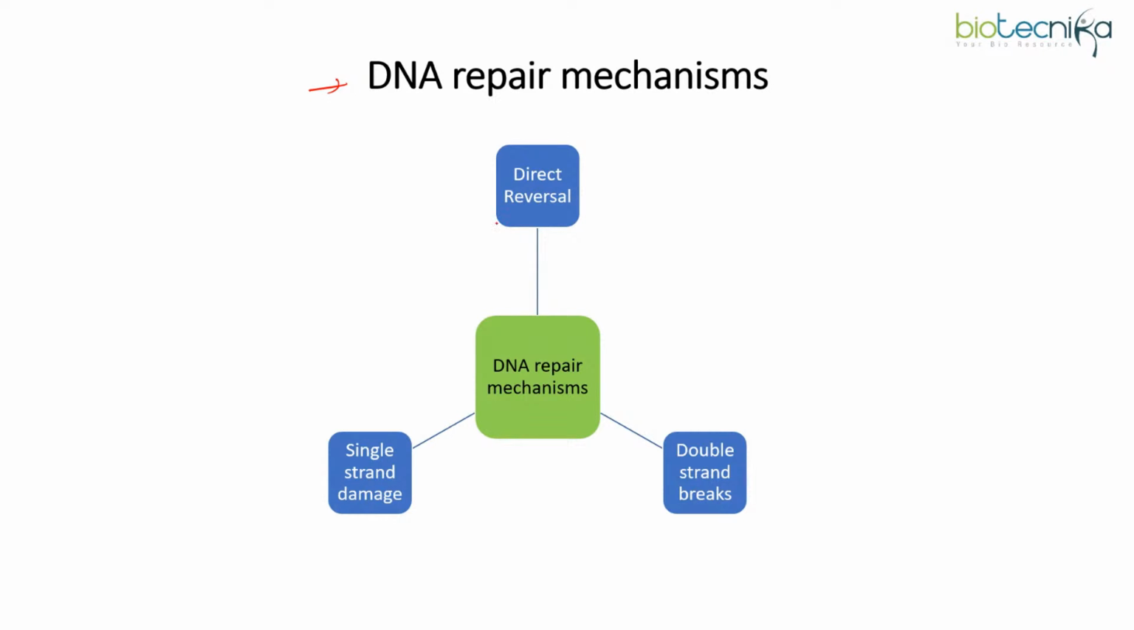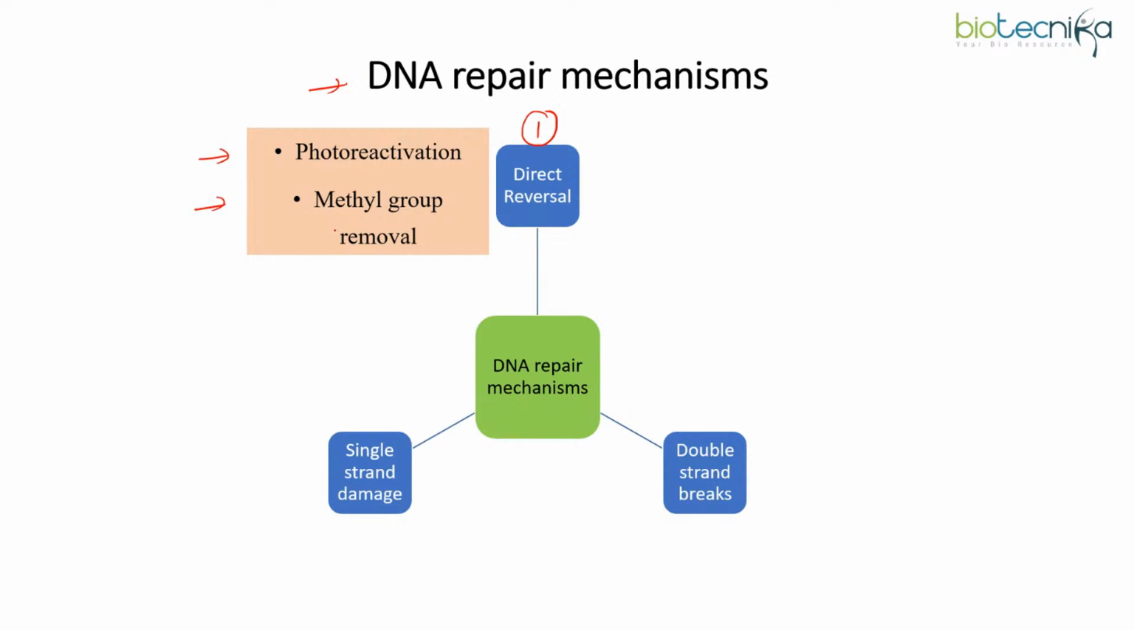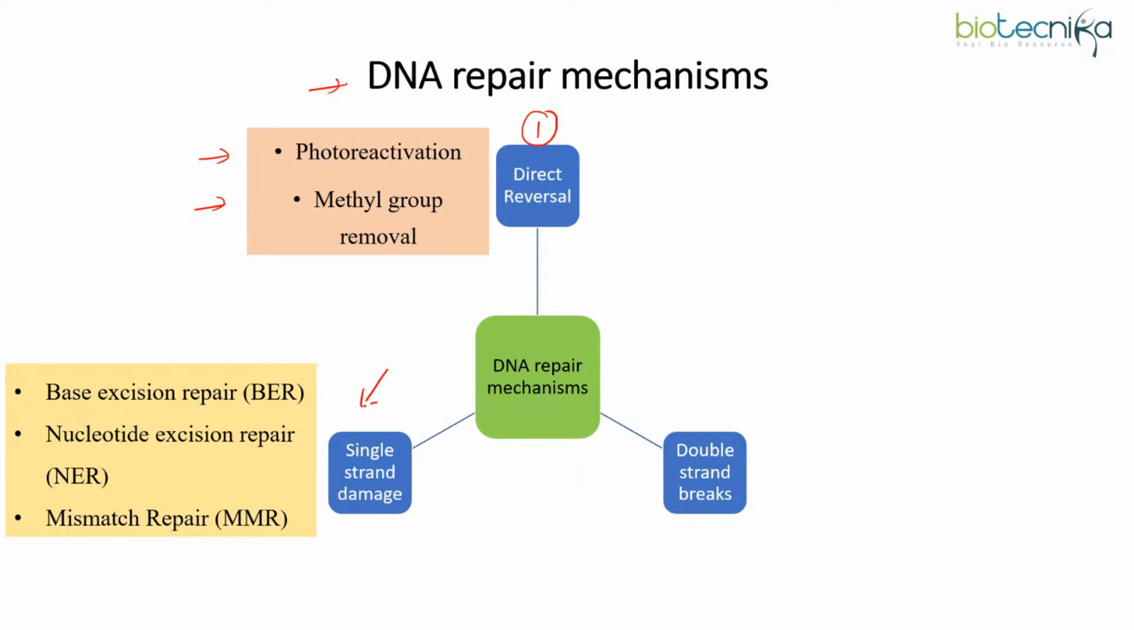Now here you need to learn the three categories into which we can keep the DNA repair mechanism. I'm giving you this flow chart. This would help you to remember these three categories. The first one is direct reversal. Here basically we have two DNA repair mechanisms: photo reactivation and methyl group removal. Then the second one is the single strand damage repair mechanisms. These are the three names which you need to memorize: base excision repair, nucleotide excision repair, mismatch repair. You need to remember that these work to fix the single strand damages.